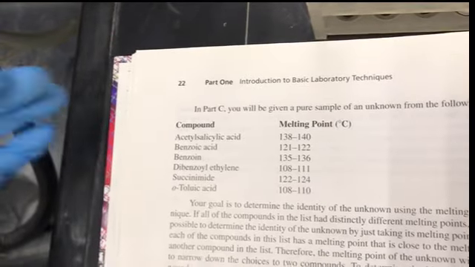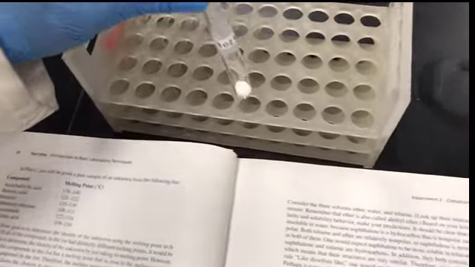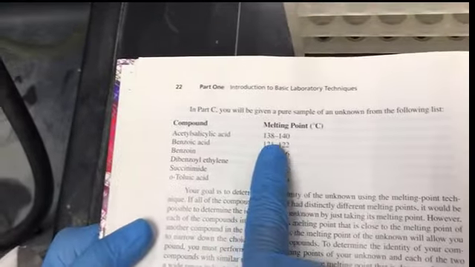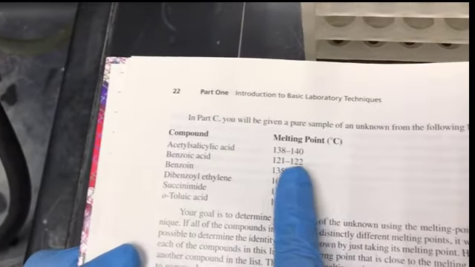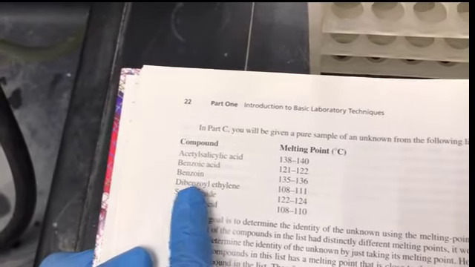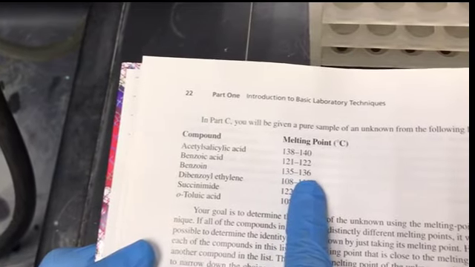So how would we proceed? First of all, we take the melting point of this unknown and see which one it is close to. Let's say it is close to 138 to 140. Still, we can't say that this is acetyl salicylic acid, because benzoin also has a similar melting point, 135 to 136.